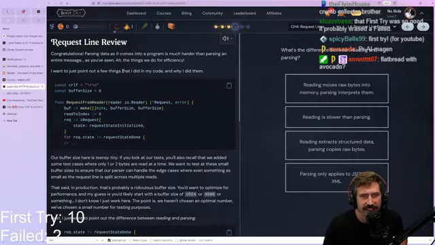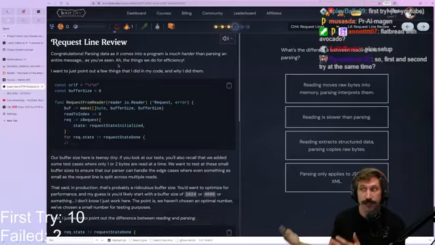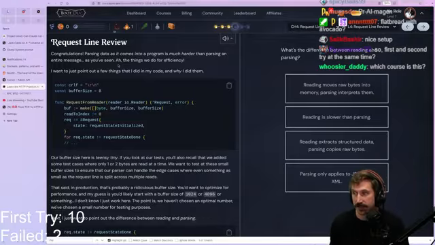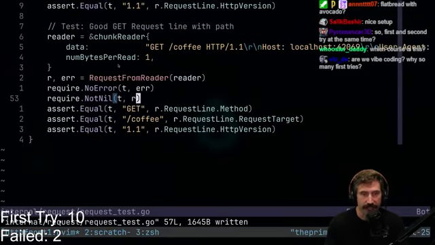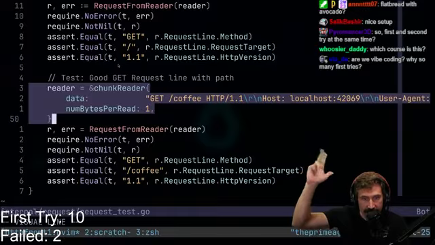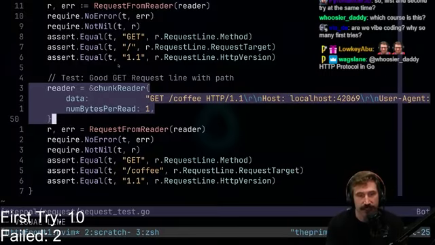Congratulations. Parsing data as it comes into the program is much harder than parsing an entire message. Yes, I think we can all agree to that. Parsing things byte by byte is a very hard practice, and it's a really good way to tell if you're actually doing something well. We are reading it one byte at a time. We get G, E, T, space, /, C, O, F, F. And so we're just running through this loop over and over again, which actually makes it really, really nice to do.